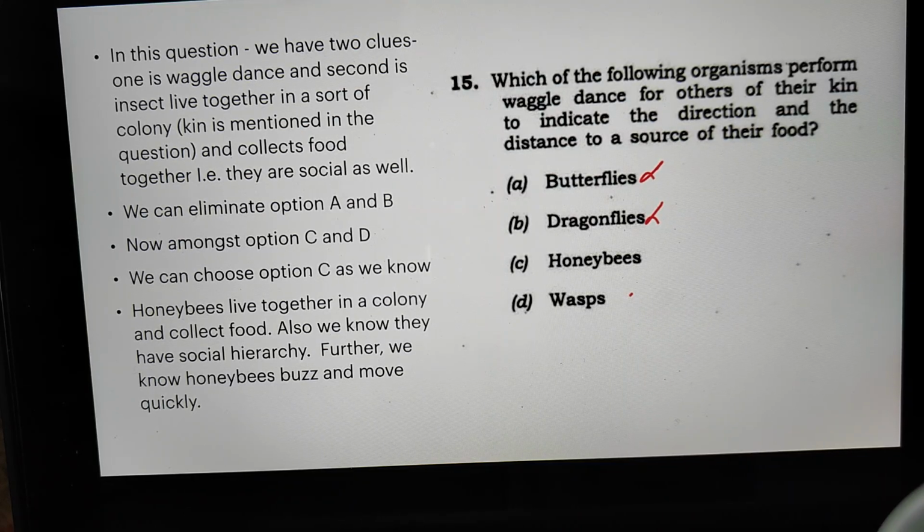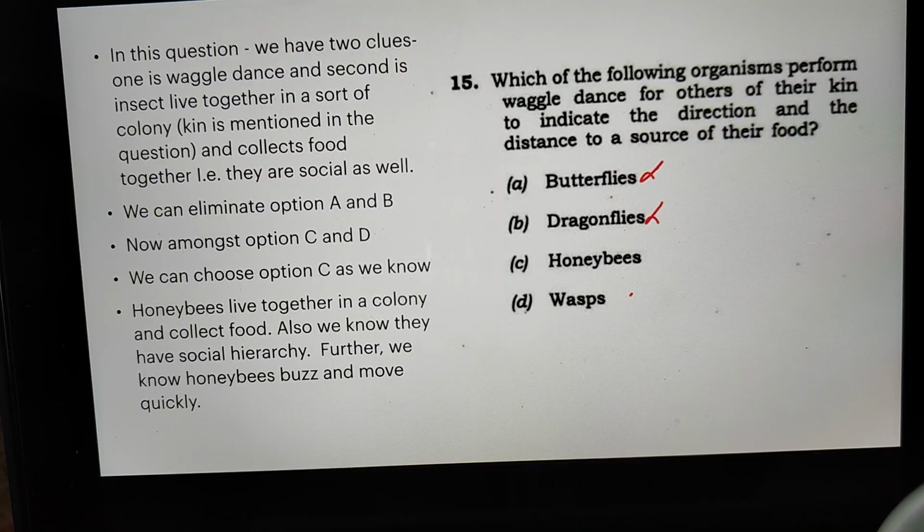One is the waggle dance, and the second one is that the insect lives together in a sort of colony, as the word kin is mentioned in the question, and it also collects food together. So this indicates that the organism which we are talking about is certainly social as well. Now from the study of the static portion of environment, we know that honeybees live together in a colony and they collect food. Also, we know that they have a social hierarchy wherein there is a queen bee and others are laborers which collect and gather food. Further, we know that honeybees buzz and move very quickly.